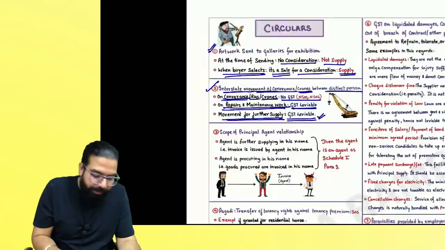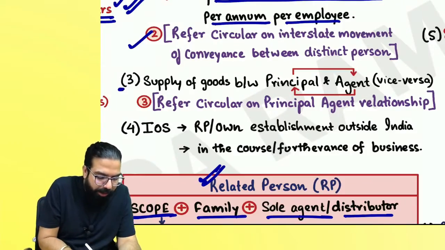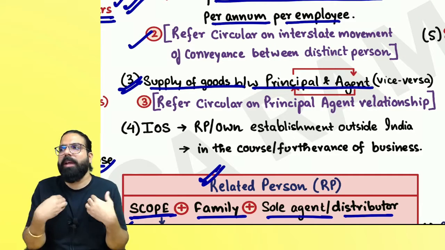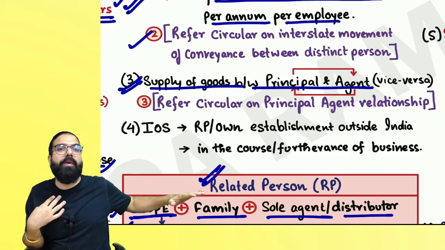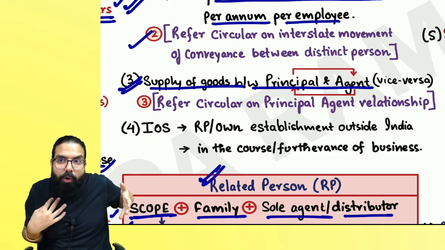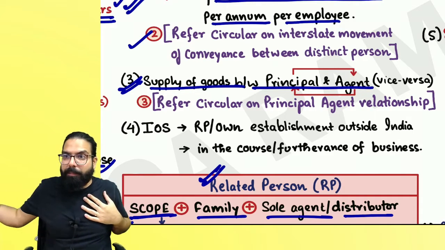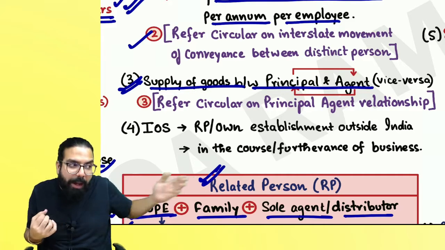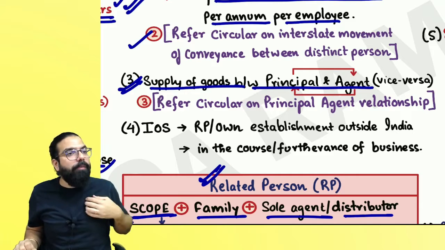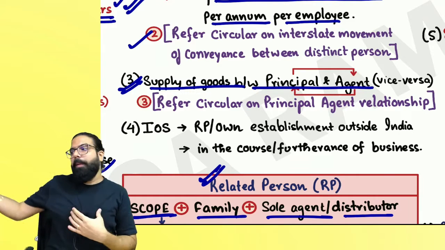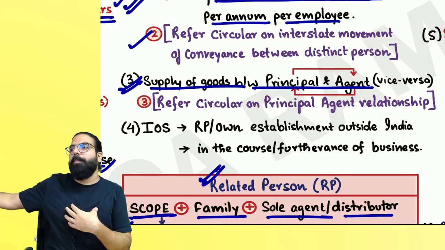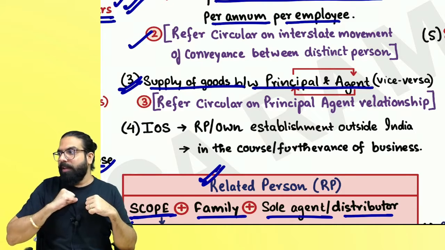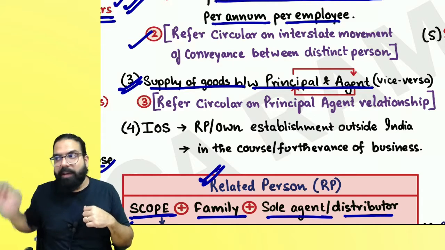Can we go ahead, everyone? The next one over here is the third one, which talks about supply of goods between principal and agent, or agent and principal. Always remember one thing: which kind of agent is covered? One who issues the invoice further in his name, or buys the goods in his name. So if I'm an agent, I'm selling the goods in my name, the further supply invoice is in my name, or when I buy and send the goods to the principal, the invoice of buying is in my name, then the principal sending me the goods or I sending the goods to the principal is covered. Principal sends the goods, I supply the goods in my invoice, then I am an agent as per 7.1c. Principal sending me the goods as per section 7.1c is supply.